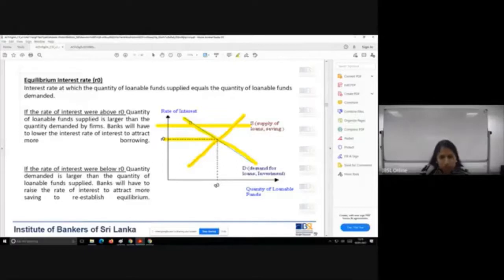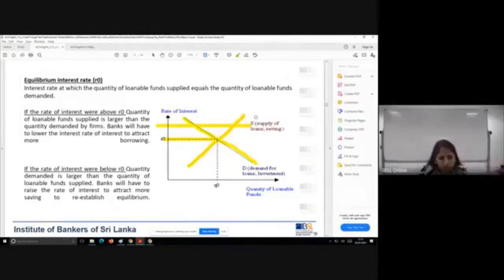There is low demand, high supply, causing an excess supply situation. In other words, imagine an excess supply of funds. Excess supply of funds means a surplus of funds available in the economy, meaning there is a high liquidity of funds. There are so many funds available to be lent, but people are demanding very little. They're demanding a low amount of loans.